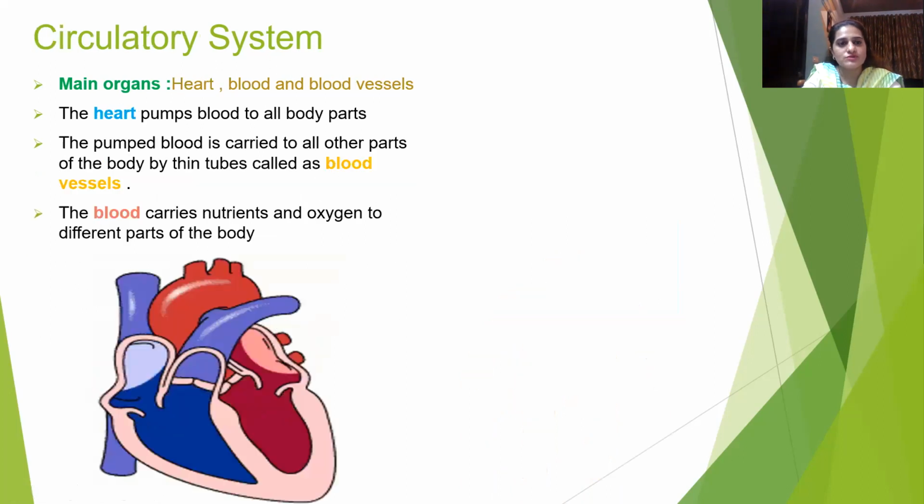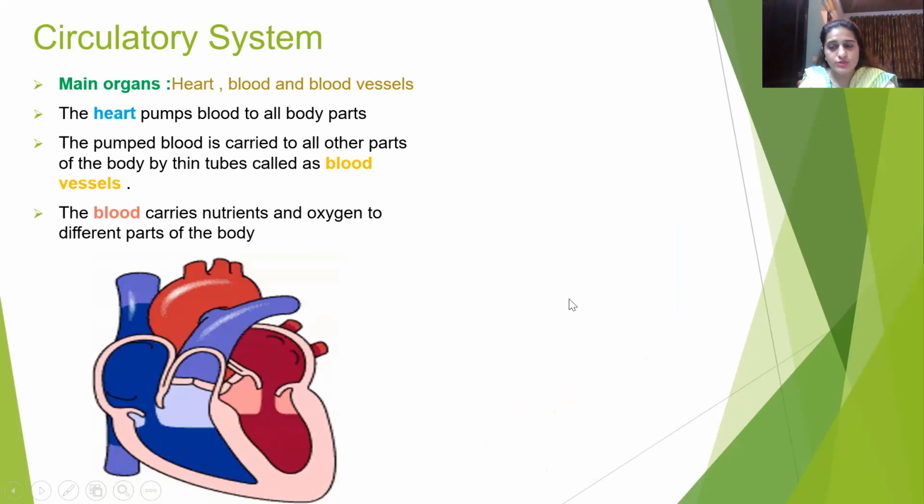So moving on to the next system, that is the circulatory system. As the name indicates, it deals with circulation. So what is circulated here? Blood is circulated here. So what are the main organs of the circulatory system? Heart, blood, and blood vessels. The heart pumps blood to all body parts. The pumped blood is carried to all other parts of the body by thin tubes called blood vessels.